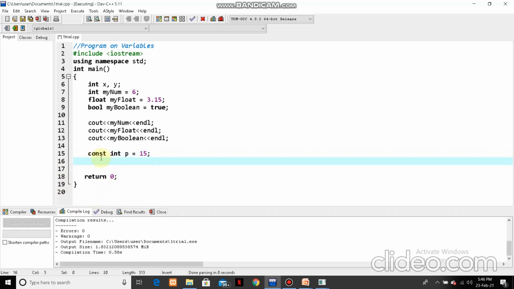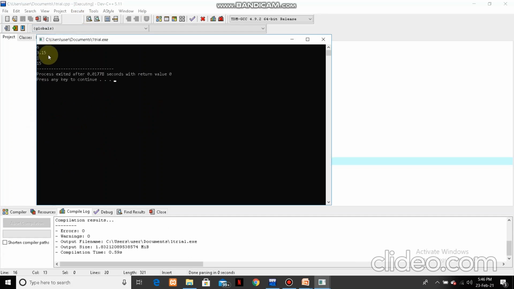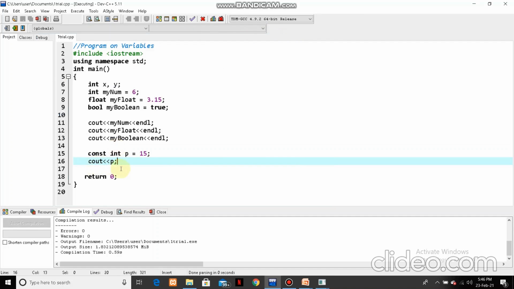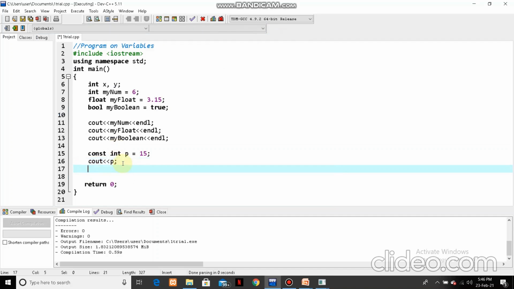So my integer constant will be 15 throughout the program, and you will be unable to change this variable. If we take the output of this, see, here the 15 is coming as we have mentioned. But what if I try to change this value?